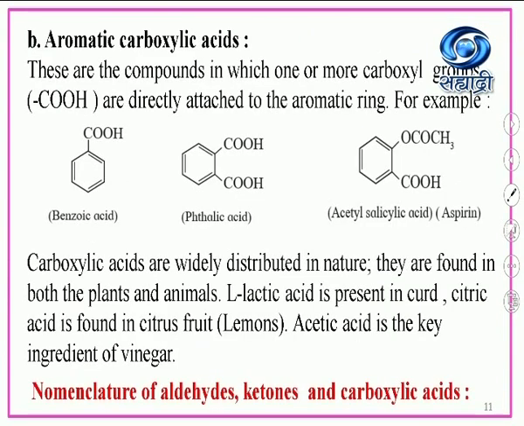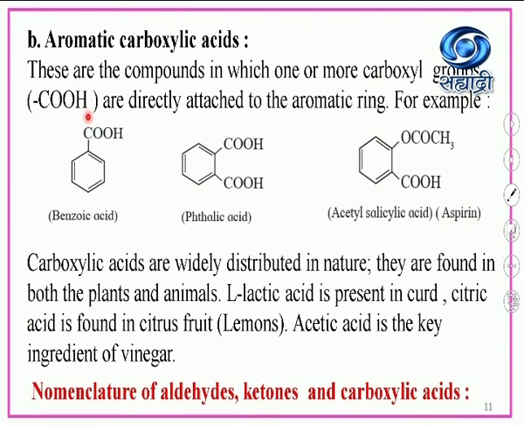Small b part, that is aromatic carboxylic acids. These are the compounds in which one or more carboxyl groups, that is –COOH, are directly attached to the aromatic ring. For example, benzoic acid. You will observe that here the benzene ring is there, and the –COOH group is attached. Another example: the benzene ring is there and two carboxyl groups are present.